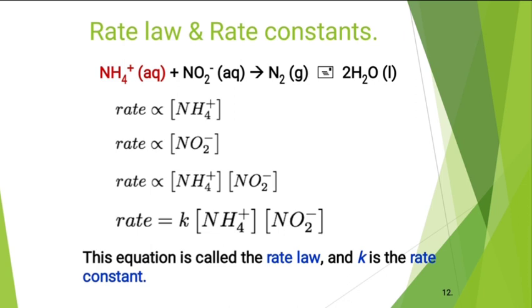So in terms of only the concentration of NH4 plus, the reaction is first order. When you consider NO2 minus, again the reaction is first order. And by combining these two, we get the final equation: rate is equal to K into concentration of NH4 plus into concentration of NO2 minus. So raised to 1 and raised to 1.